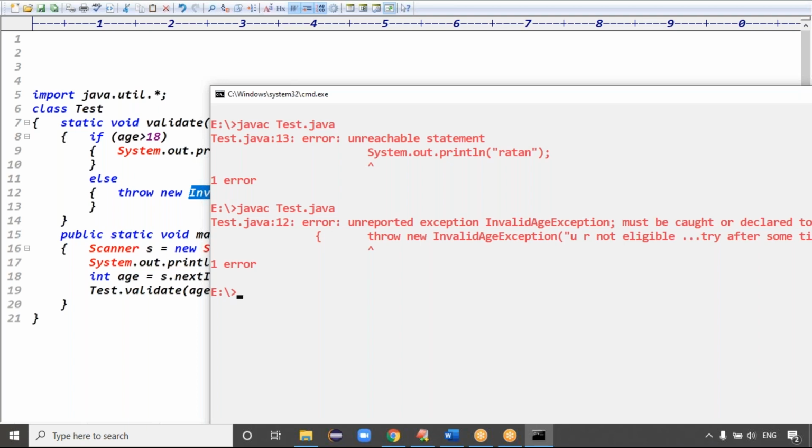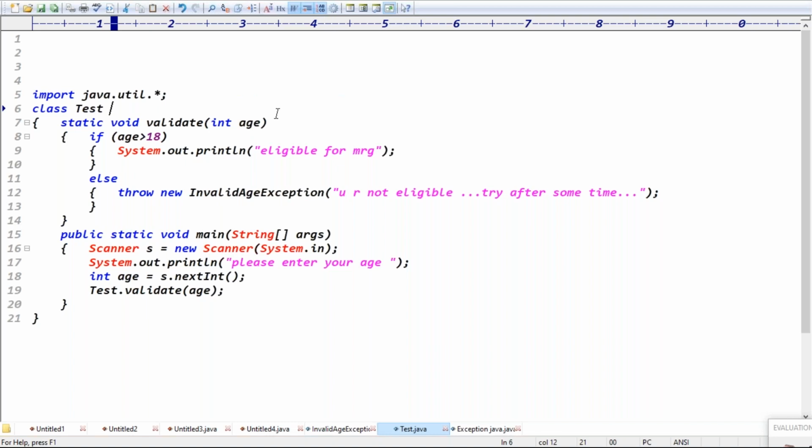Now we create InvalidException. Is InvalidException checked type or unchecked type? Checked type. Checked type means the code is not compiled. Then we have to handle this exception, right? Exactly. To handle the exception, how many ways are there in total? Two ways. One is the try catch block. The second one is the throws keyword, guys. I can use throws InvalidException here, and here also I'm using the throws keyword. That's the only difference here.